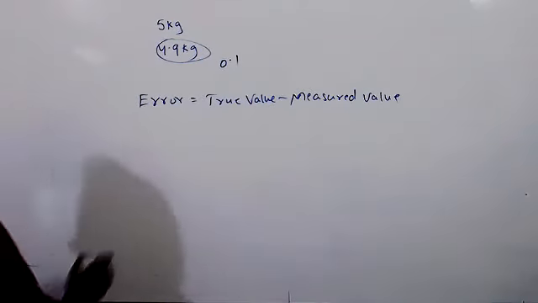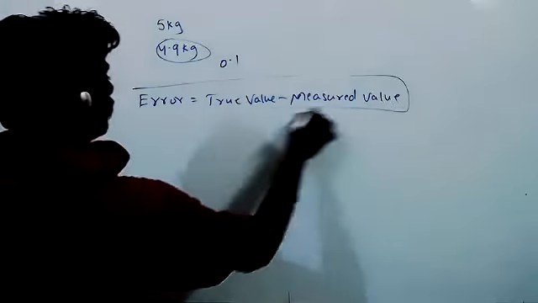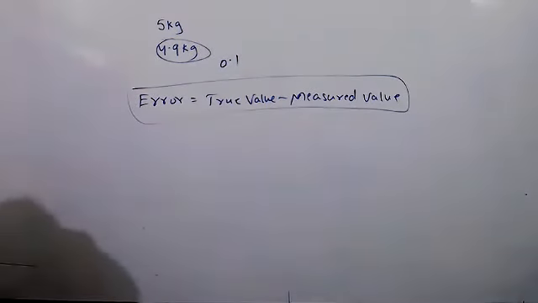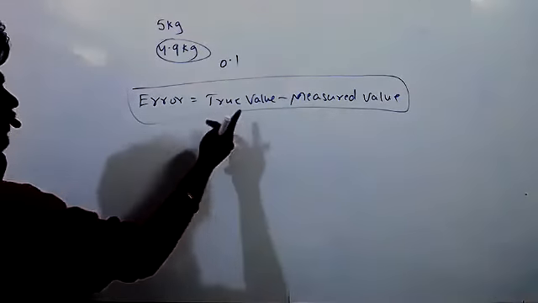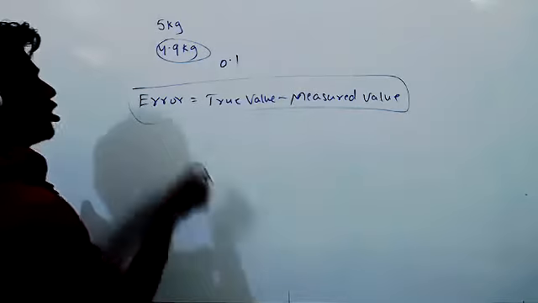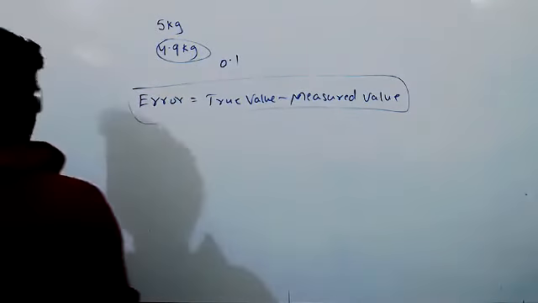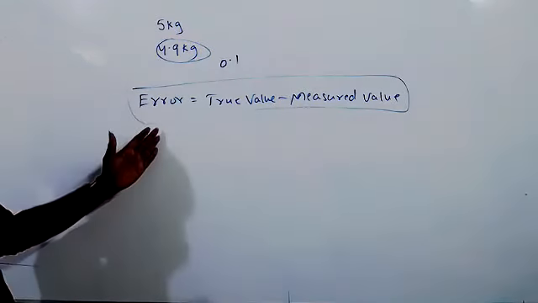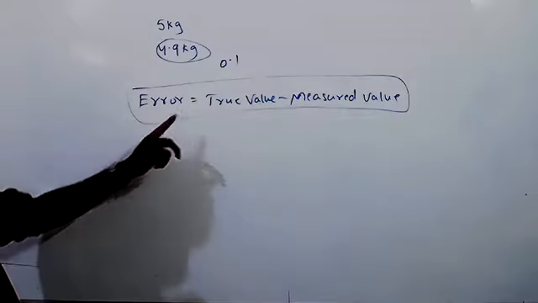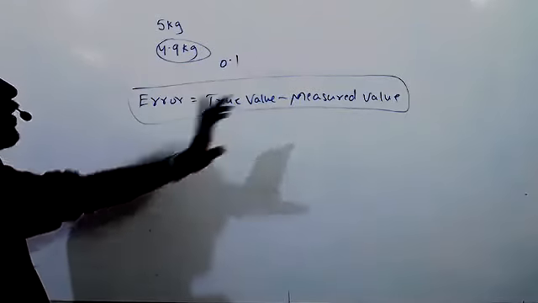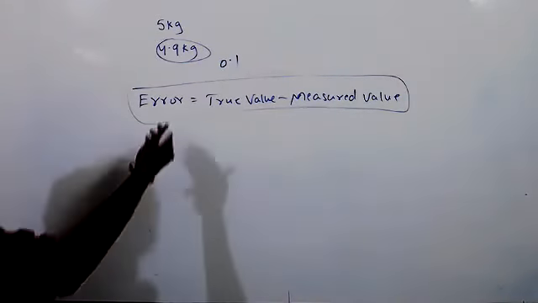So it is the error formula. Remember, if you want the error definition: the error in the measurement of a physical quantity is the difference between true value and measured value. That is called error. In the form of definition also you can write. Error is the difference between true value and measured value.